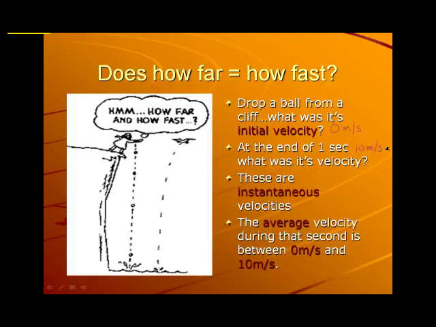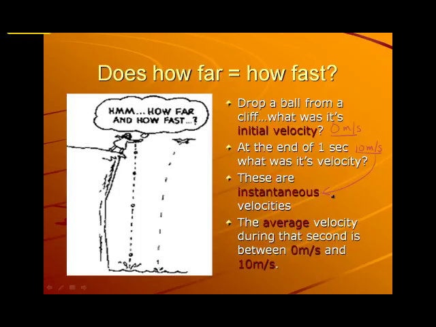Now, what you've done is you've taken 2 points in time. You've taken the point in time where you were holding it, the instant you let go, and then you're also taking a point in time at 1 second. Both of those, the 0 meters per second and the 10 meters per second, are instantaneous velocities. They are the velocity that the object is going at that instant. Now, if you want to find the average of anything, what do you do? If you have 4 grades you want to average, you take all 4 grades, you add them up, and you divide by 4, and that's your average.